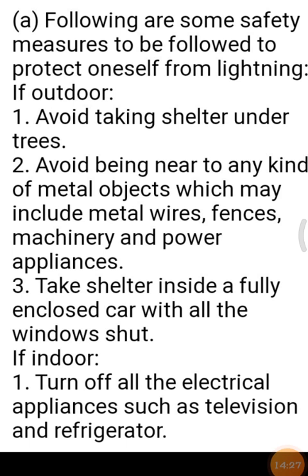Avoid being near any kind of metal objects, which may include metal wires, fences, machinery, and power appliances. Third, take shelter inside a fully enclosed car with all the windows shut. And if you are indoor, turn off all the electrical appliances such as television and refrigerator.